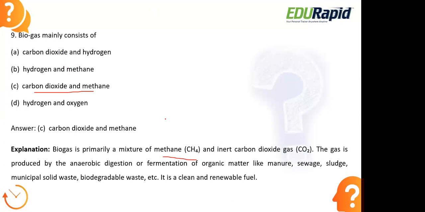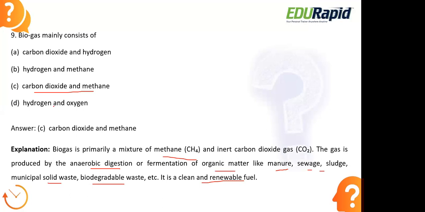The gas is produced because of the anaerobic digestion or anaerobic fermentation of organic matter. Agricultural waste, manure, sewage sludge, municipal solid waste, biodegradable waste, we know that when we mix all of this in the soil, it will get biodegraded. This anaerobic digestion, anaerobic fermentation is caused by soil bacteria, decomposing bacteria, which finally convert it into biogas. Okay, it is a clean as well as renewable fuel.